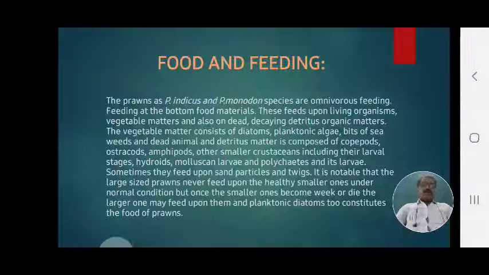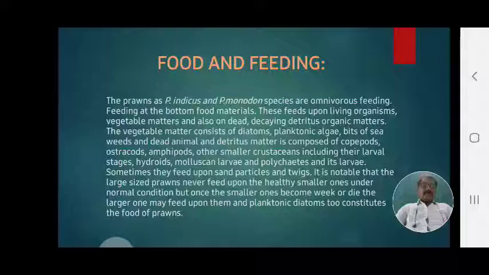Which are the dead animals or detritus matter? The dead animals available in the bottom, in the benthic area, are composed of dead bodies of copepods, ostracods, amphipods, and other smaller crustaceans, including their larval stages. These are again used as food material, along with hydroids, molluscan larvae, and polychaetes and their larvae.